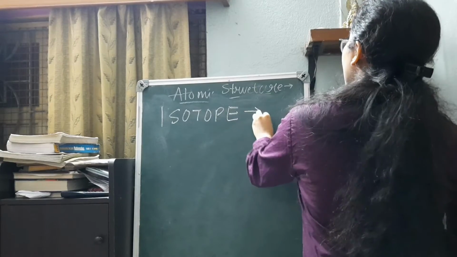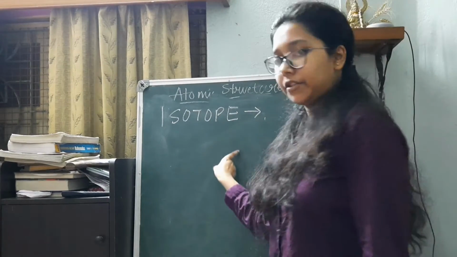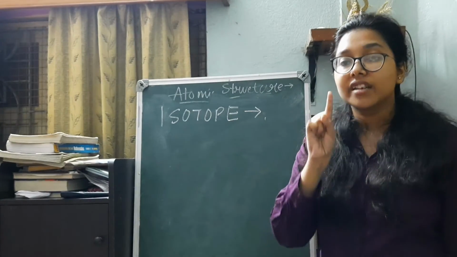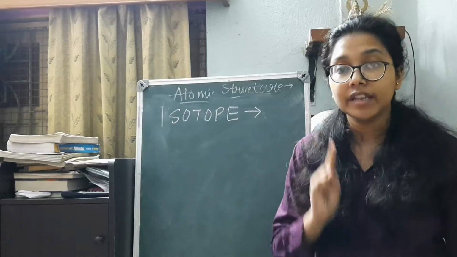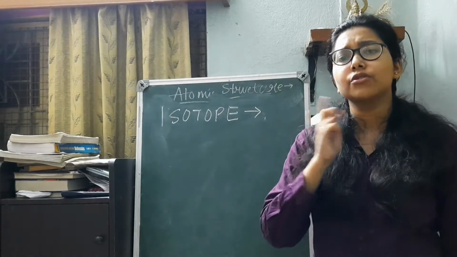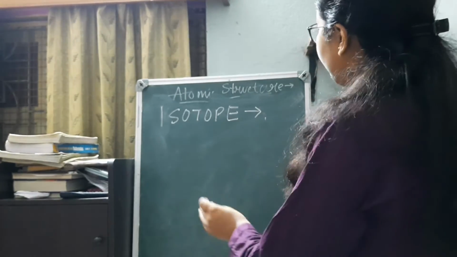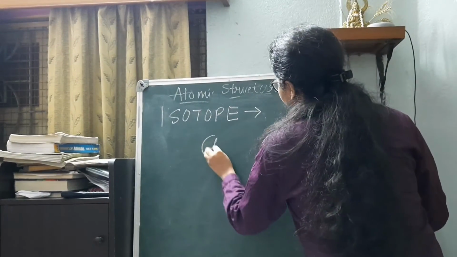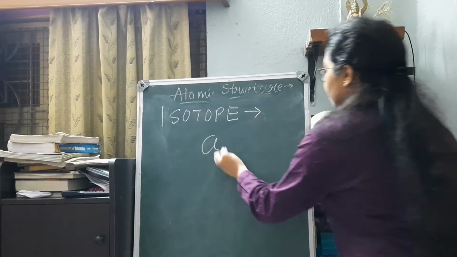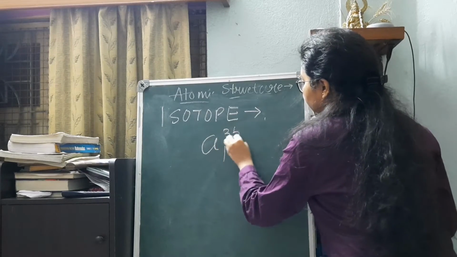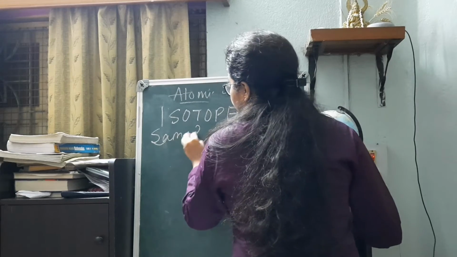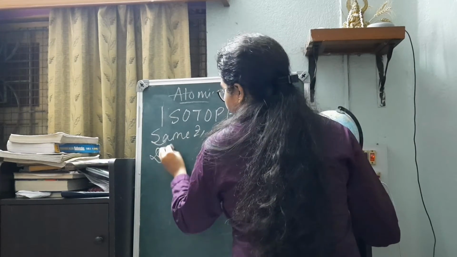Isotope refers to the same atom of an element, but with different mass number, with different A value. The most common isotope is chlorine. Isotopes have the same atomic number. Why the same atomic number? Because it represents the same atom but different mass numbers. So same Z, different A.